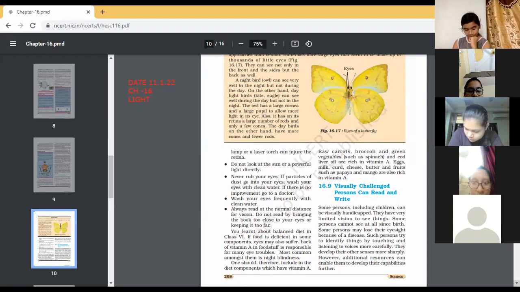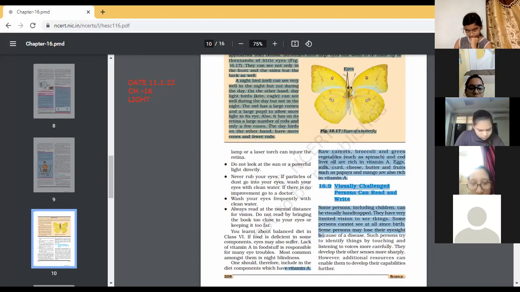You learned about balanced diet in class 6. If food is deficient in some components, the eye may also suffer. Lack of vitamin A in foodstuffs is responsible for many eye troubles. Most common among them is night blindness. One should therefore include in the diet components which have vitamin A. Raw carrot, broccoli, and green vegetables such as spinach and cod liver oil are rich in vitamin A. Eggs, milk, curd, cheese, butter, and fruits such as papaya and mango are also rich in vitamin A.